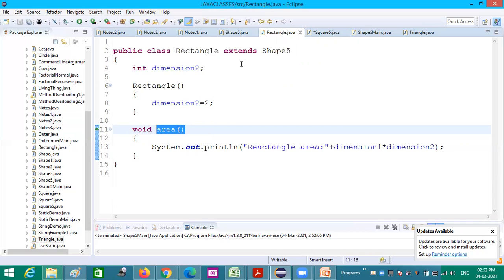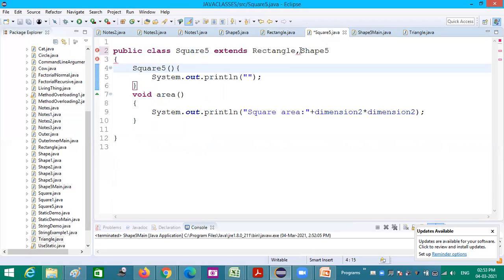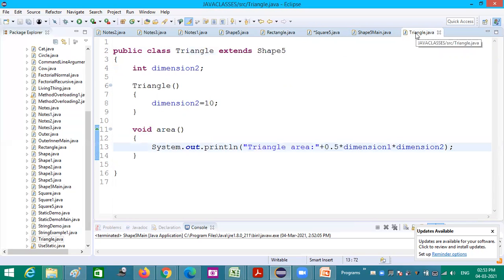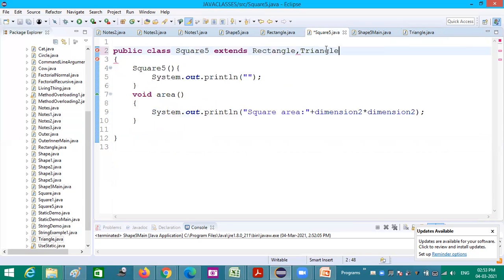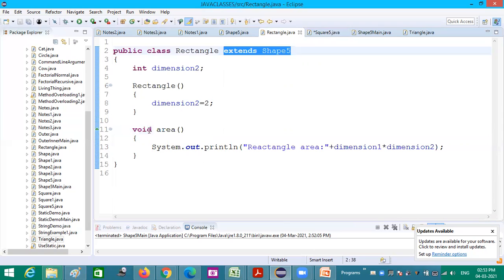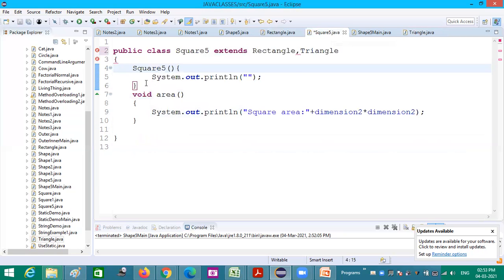Here rectangle is one class, triangle is another class. Now square wants to inherit from both of these. Rectangle also has area, triangle also has area. Now square will also have a copy.